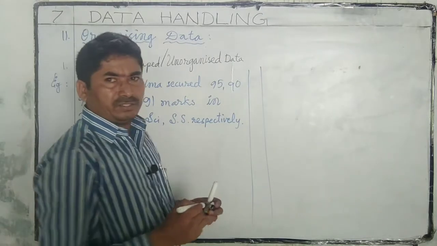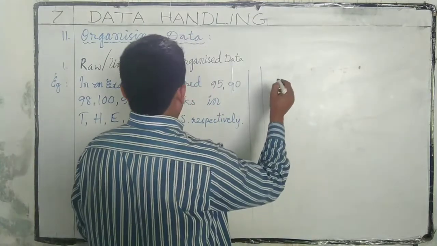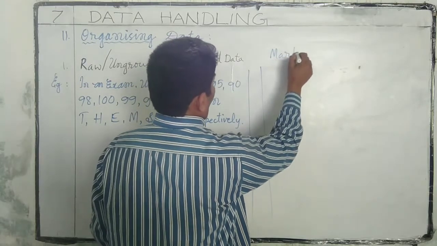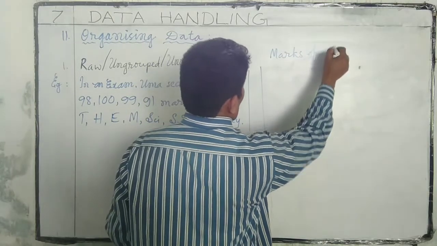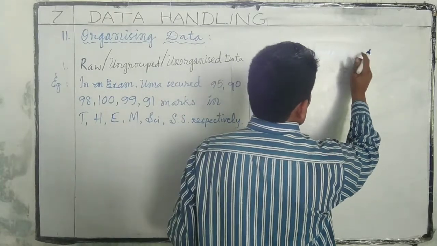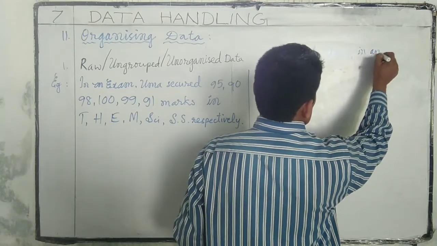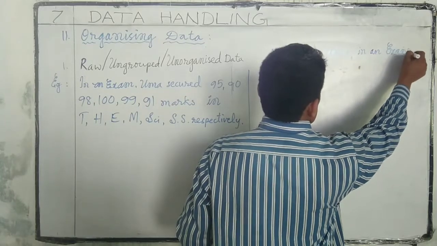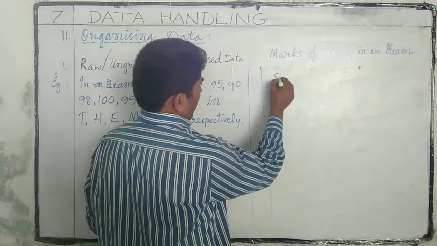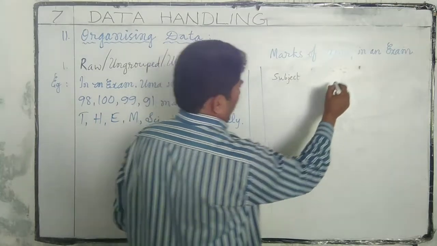If we organize this data, we can get it like this. Marks of Uma in an exam. Subject and marks.